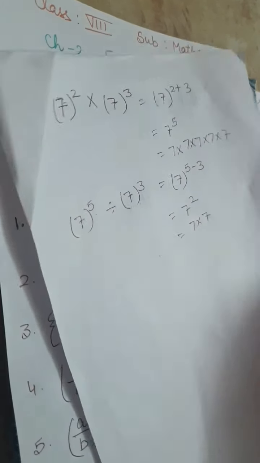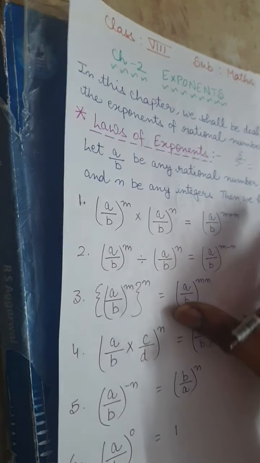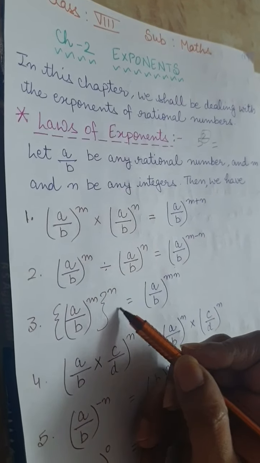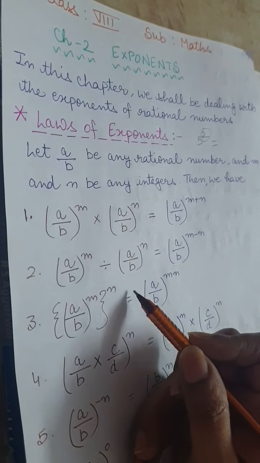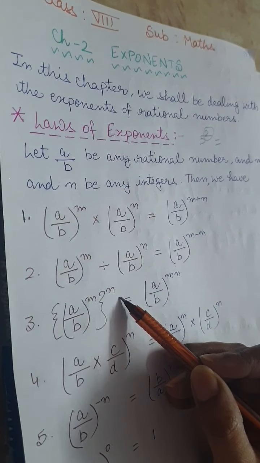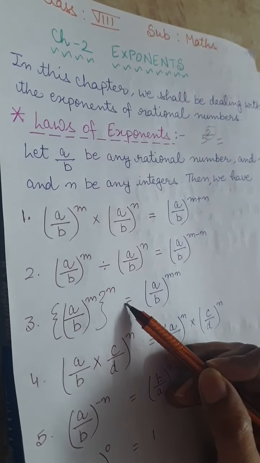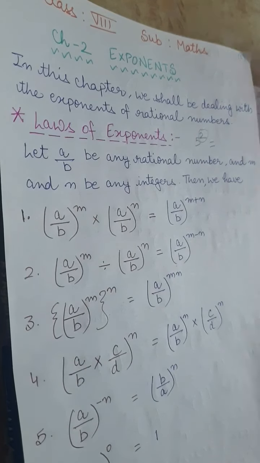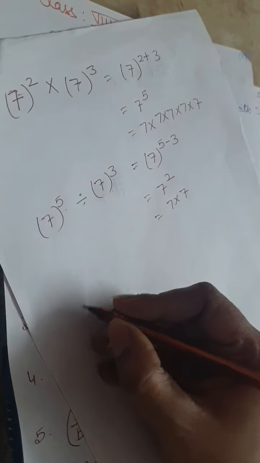Fine. Now third law, a upon b power m and the whole power is n. Then both the powers are multiplied. See it here. I am giving an example.